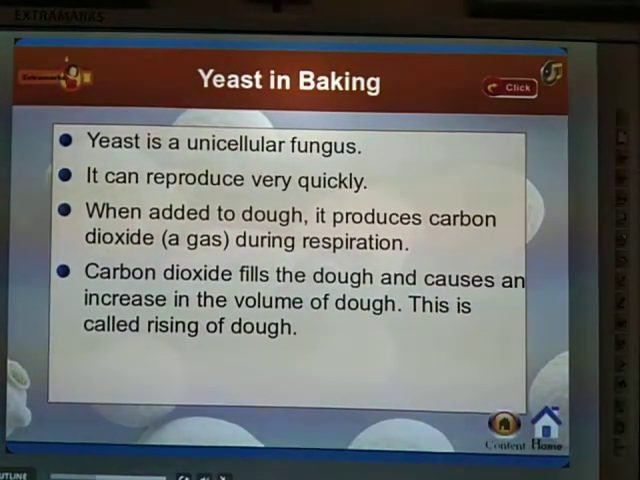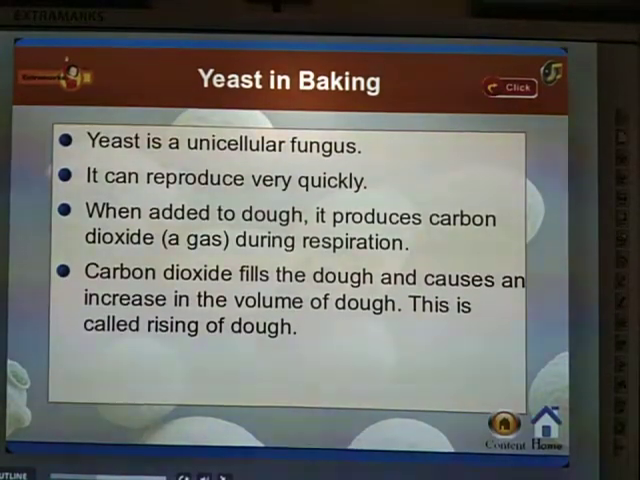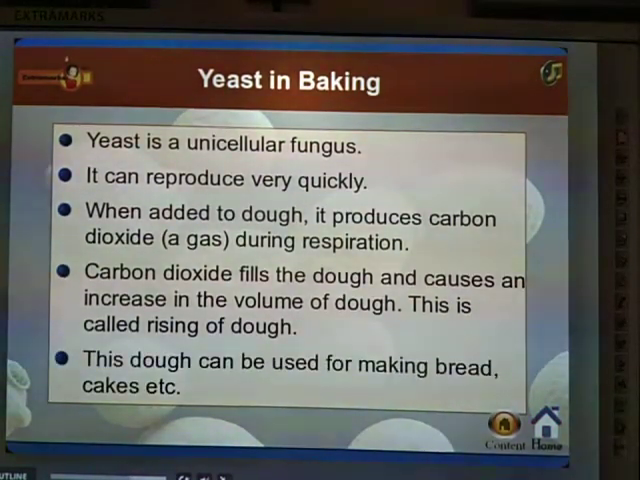That's the reason we can see the sponge-like structure of cakes, which is very smooth. Yes, cakes and breads are very smooth to eat. So that sponginess can come only from the carbon dioxide produced by this fungus. This dough can be used for making bread or cakes. Dough means atta. Yes, we use it to make cakes and breads, no?